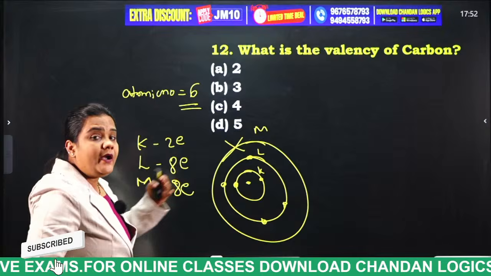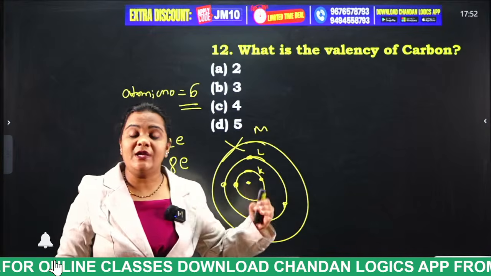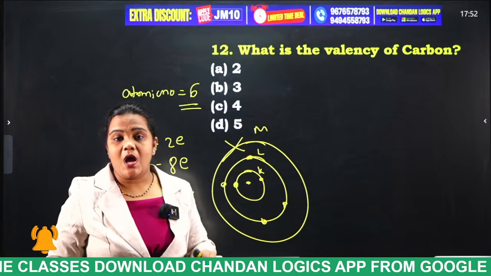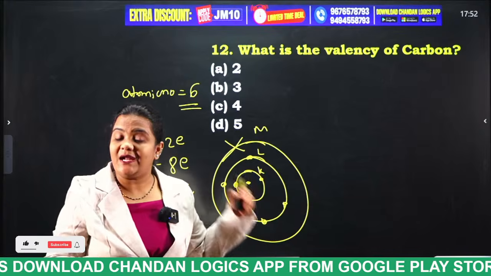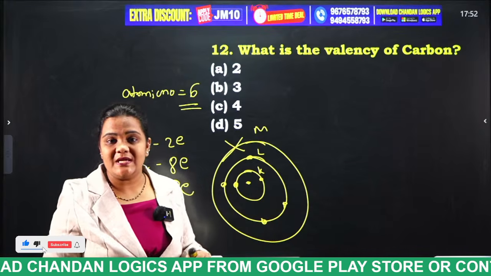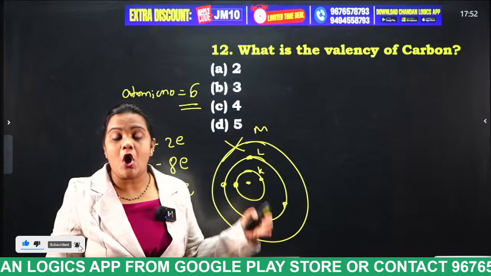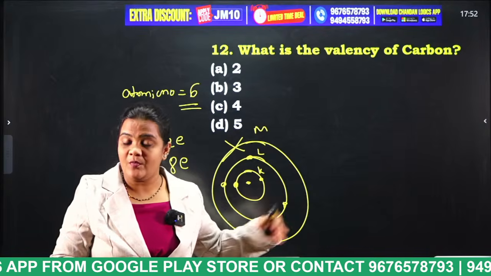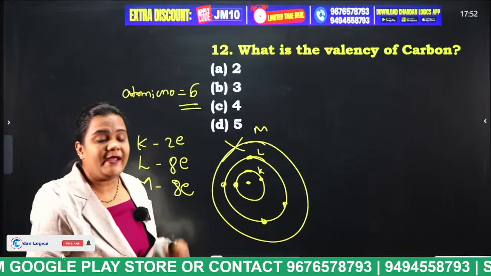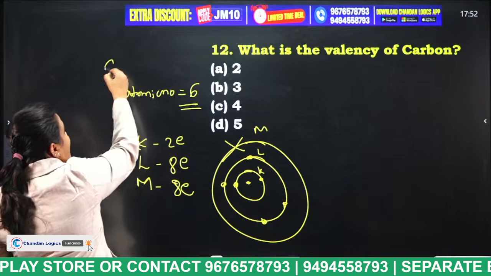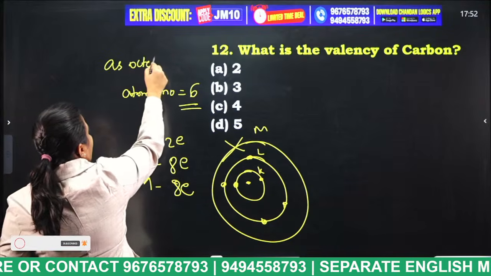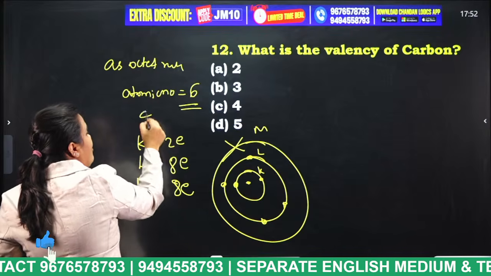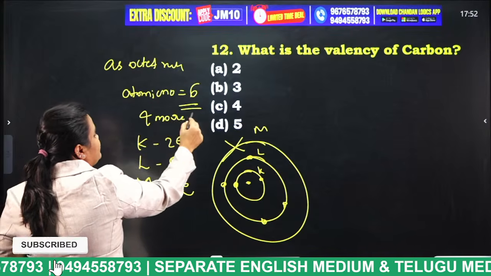So in order to make the atom stable, how many more electrons are required for carbon, students? As per the octet rule, carbon requires 4 more electrons to become stable.